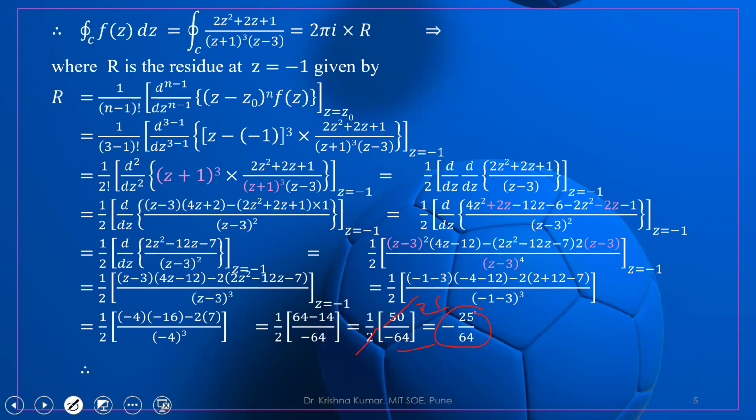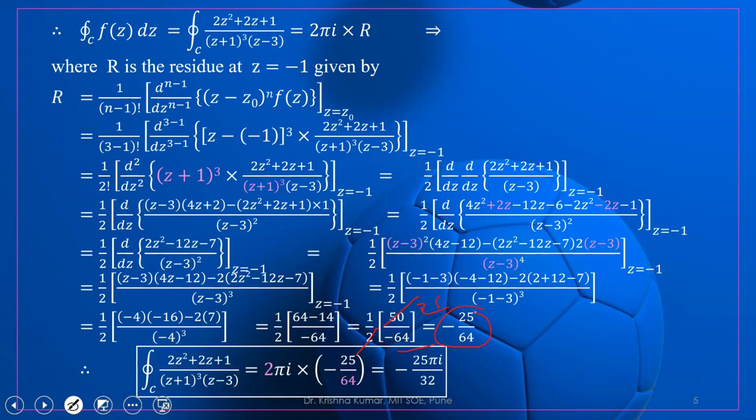So once we have the value of r, what is the value of this integration? We just put the value of r. So 2 pi i into minus 25 by 64. So again 2 will cancel with this, and the answer is minus 25 pi i upon 32.